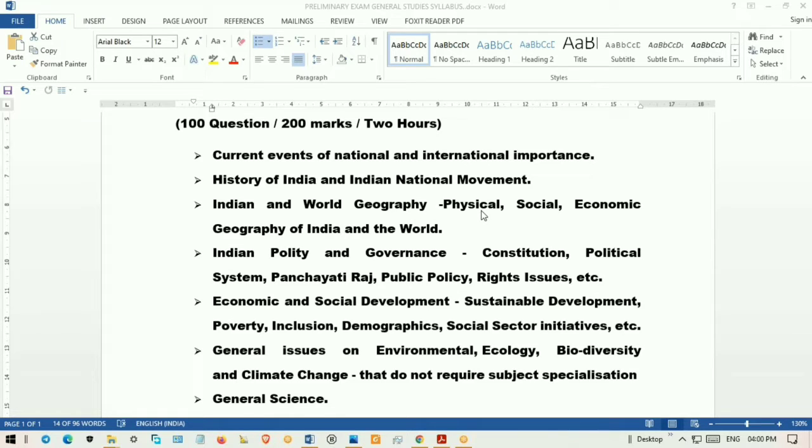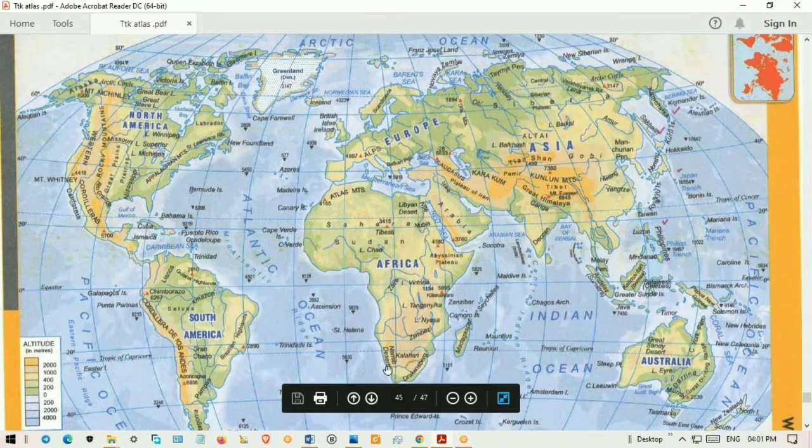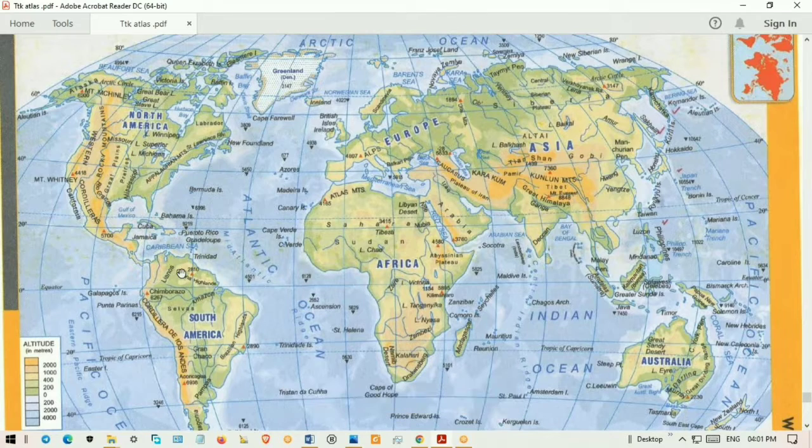Here the physical geography is mentioned. If you are thorough with the physical geography, then your geography syllabus is over. How? Very simple. If I study the mountains of the world in physical geography, then in human geography, I will be telling that in the mountains, shifting cultivation is conducted by the tribal people. Particularly in the tropical mountain and forest areas, the tribal people are living and conducting shifting cultivation.